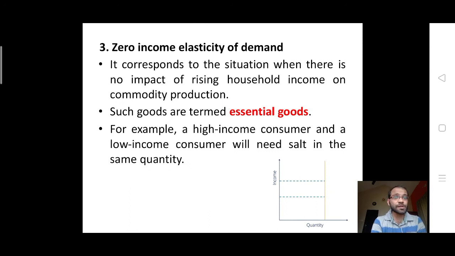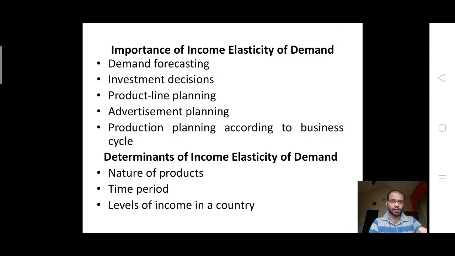The third type is zero income elasticity of demand. It corresponds to the situation when there is no impact of rising household income on the commodity demand. Such goods are called essential goods. For example, high income consumers and low income consumers will need salt in the same quantity. So here the demand remains the same with the changes in the income.